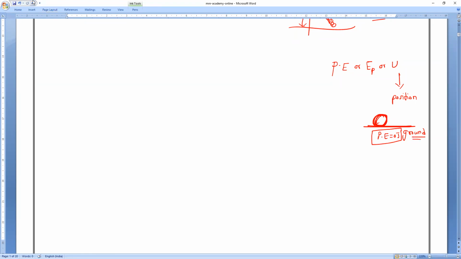So keep it in mind, in 9th we said potential energy means it is happening due to the position.